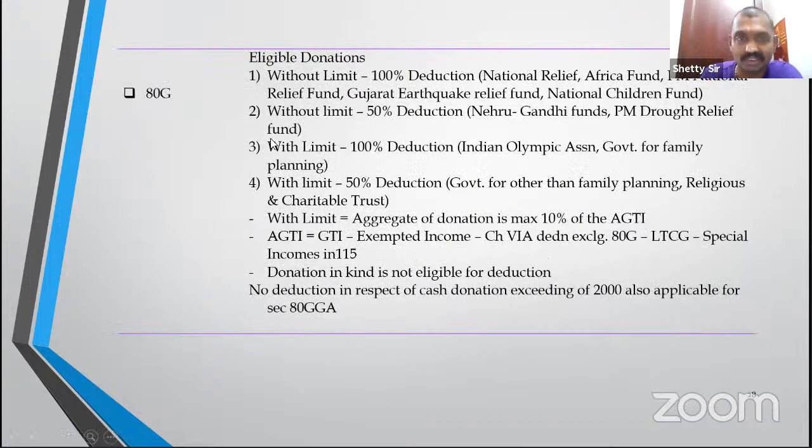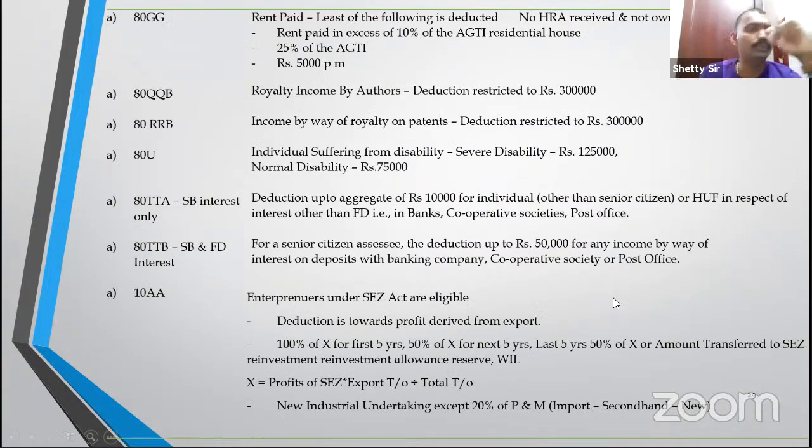80G, when you give donation, there are some donations where you get 100%: National Relief Fund, PM Cares Fund, Swachh Bharat Kosh, Clean Ganga Yojana. Then there are Jawaharlal Nehru Memorial Trust, Indira Gandhi Foundation, Rajiv Gandhi Foundation, all only 50%, and PM Drought. Then there is Indian Olympic Association, etc., 100%. CAPS Foundation, etc., you'll get a 50% deduction. Donation has to be other than cash. Up to 2,000 you can pay by cash.